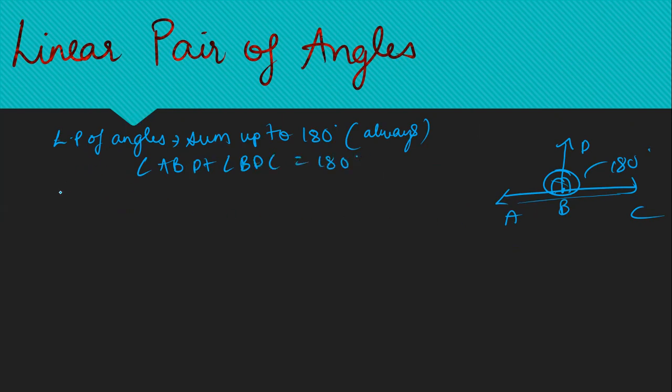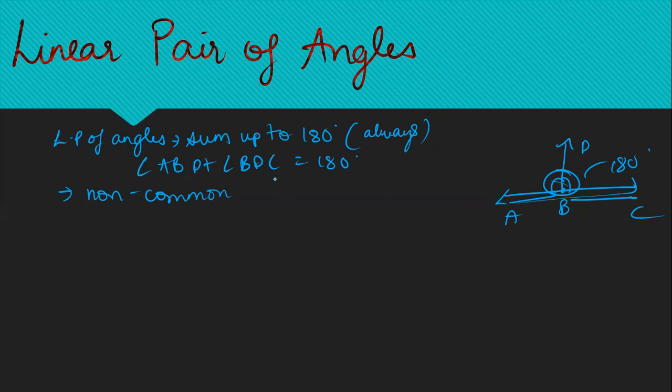Another identification by which you can tell that the given angles are a linear pair is the non-common arms. In this case, which are the non-common arms? We have a common arm here, which is DB, to angle ABD and angle BDC. But the non-common arms are AB and BC.